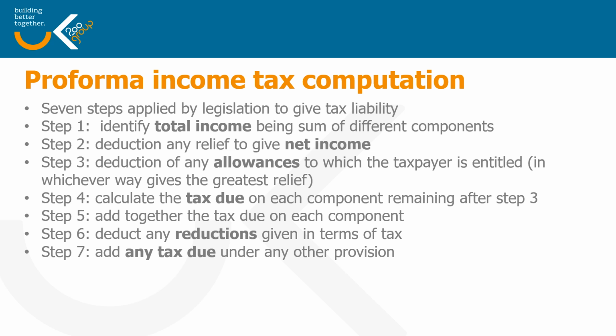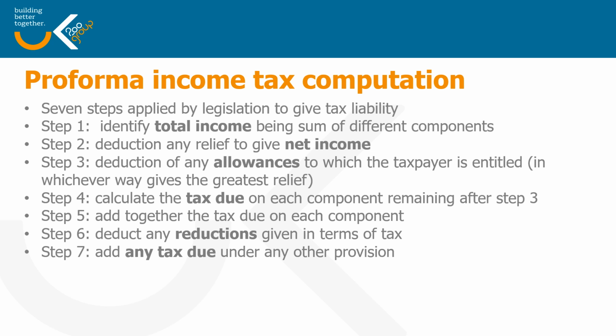Step four is to then calculate the tax that is due on each component. Now, different tax rates do apply to different types of income, and so we do typically separate the income back out again and work out the tax liability for each of those components. And then step five is to just add together the tax that is then due altogether.